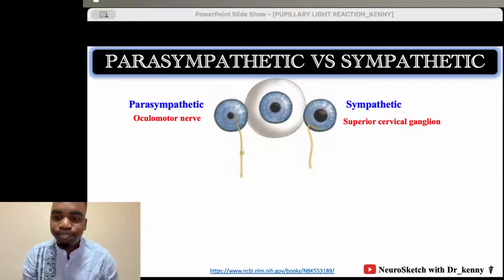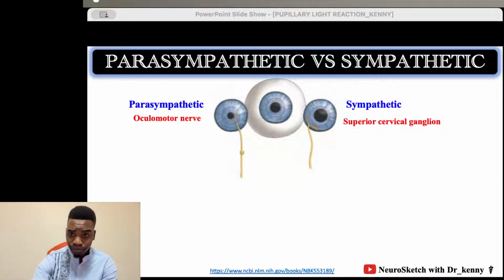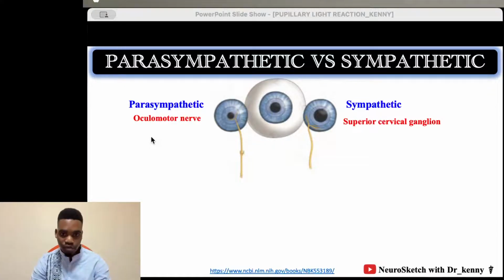All right. We know that the parasympathetic system is craniosacral. We have a separate discussion on the autonomic nervous system, but just as a hint, if you say that a nerve has parasympathetic fibers, these fibers can either come from the cranium, the brain, or the sacral portion of the spinal cord.